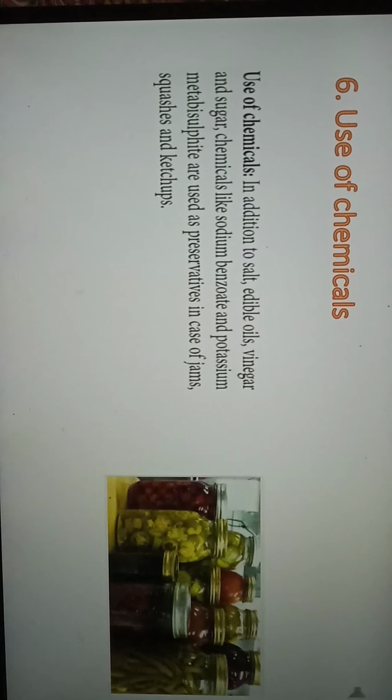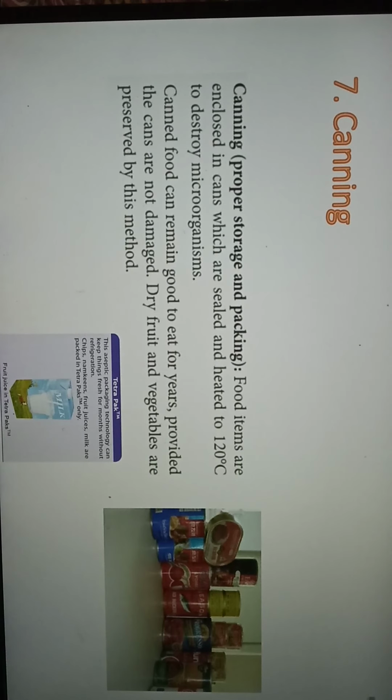Next one is canning. Now you must be aware of some canned food items. These canned food items are able to remain good to eat for years, but the cans should not be damaged. For example, dry fruits and vegetables are preserved by this method.